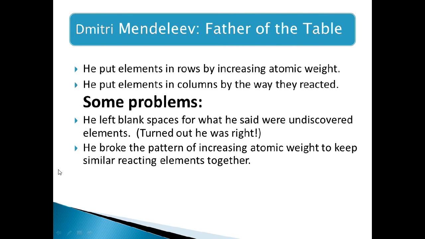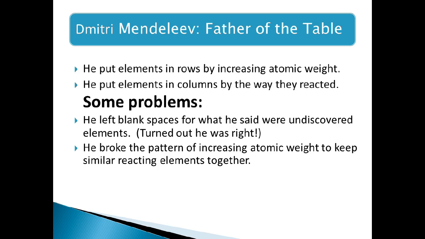First, let's talk about the first attempt, which was by Dmitry Mendeleev, the father of the table, because he was the first one to classify elements according to their atomic weight. So he put some elements in rows by increasing atomic weight, and he put some elements in columns by the way they reacted, or according to their similar properties.